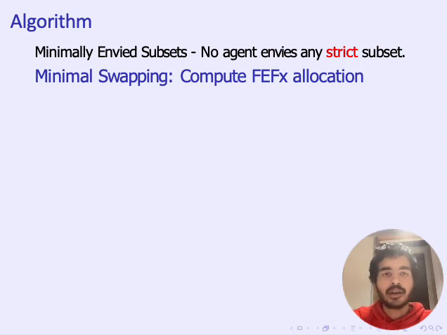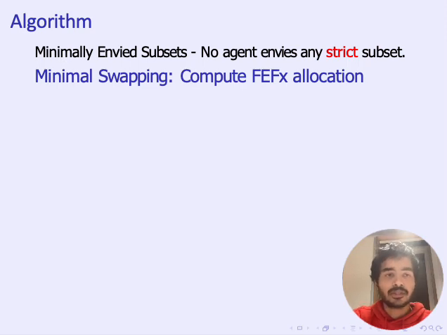Before the algorithm, however, I'll define the concept of minimally envied subsets. A set of goods is called a minimally envied subset if the following two conditions hold. First, there's some agent who envies that subset of goods. And secondly, no agent envies any strict subset of those goods.